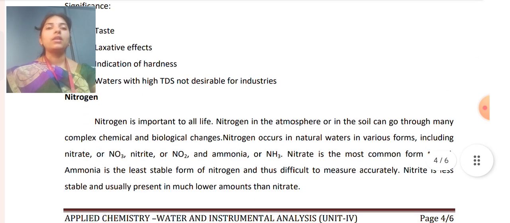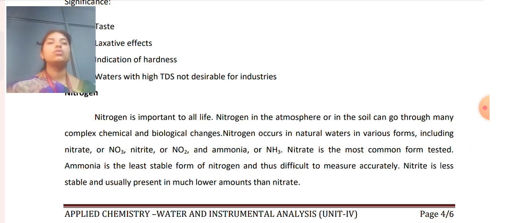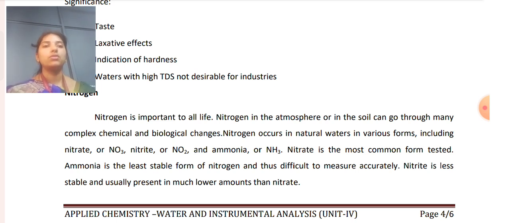And the next one is nitrogen. Nitrogen is important to all life. Nitrogen in the atmosphere or in the soil can go through many complex chemical and biological changes. Nitrogen occurs in natural water in various forms, including nitrate or NO3, nitrite or NO2, and ammonia or NH3. Nitrate is the most common form tested. Ammonia is the least stable form of nitrogen and thus difficult to measure accurately. Nitrite is less stable and usually present in much lower amounts than nitrate.